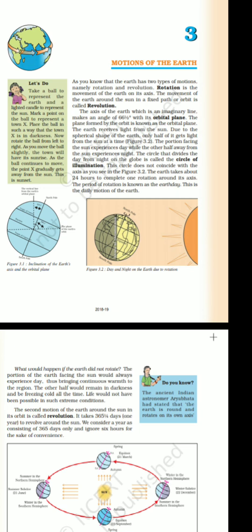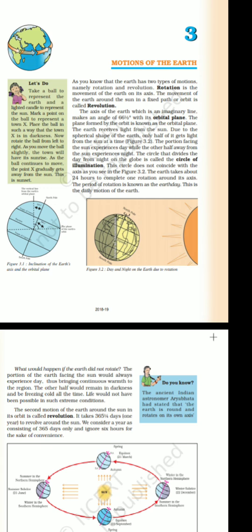Now let us move ahead to another topic, revolution. Revolution is also moving around. Whereas rotation was moving on its own axis, in revolution the earth is revolving around the sun.